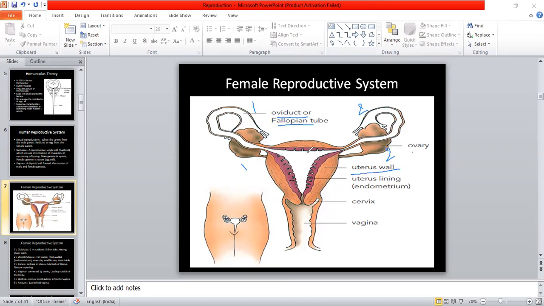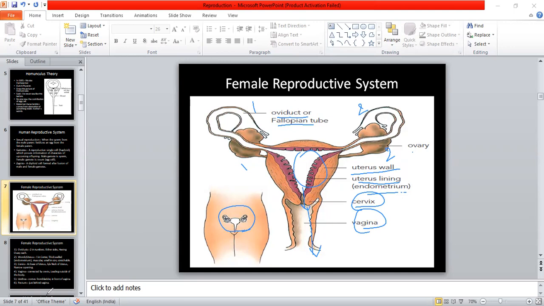Then the uterus is the central part of the female, present at the abdomen, and the uterus wall is lined by the endometrium. Then we talked about the cervix and vagina. The uterus opens into the mouth of the cervix, which then leads towards the vagina.